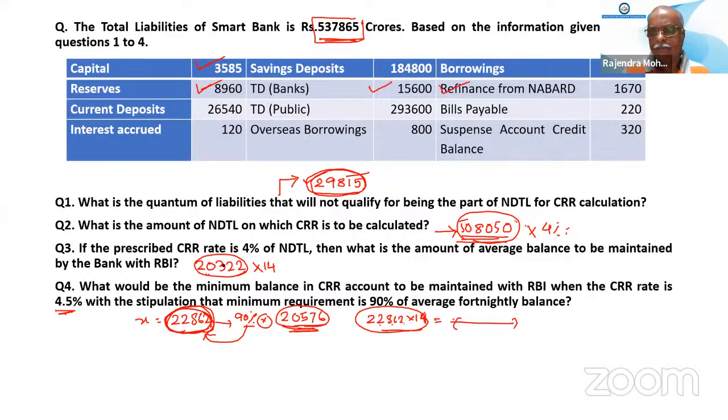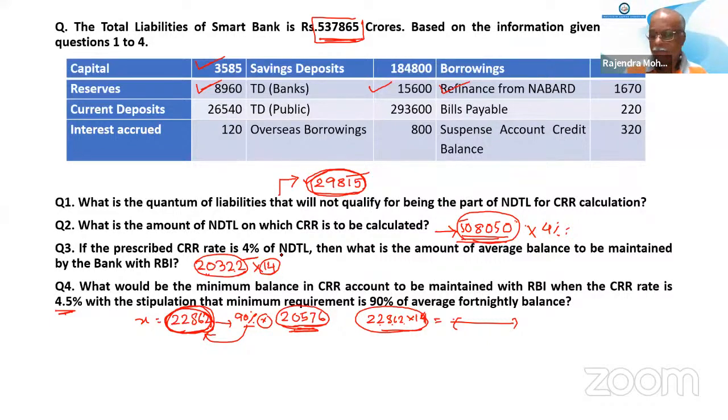Sir, why is it multiplied by 14? I have just given an example. Okay, this is the daily balance. For a fortnight, you have to maintain this balance for 14 days. Okay, sir. Each day you have to maintain 20,322 for 14 days. So for 14 days, the product will be 20,322 into 14.